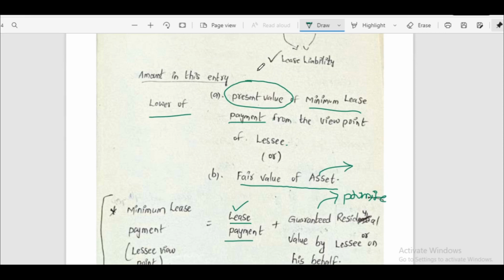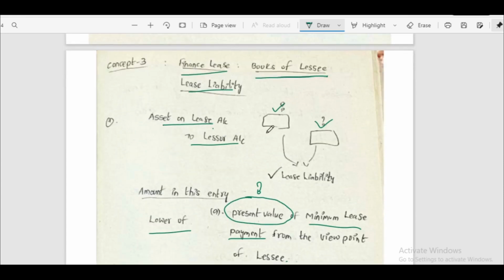And why are we calculating present value here? Present value of minimum lease payment from the viewpoint of the lessee. Why are we taking present value? Because the lease payment is a potential future payment, and guaranteed residual value is also a potential future payment. For future payments we always have to calculate present value. That is why we have to include present value for both lease payment and guaranteed residual value. The lower of these two values we have to record in the books of the lessee.